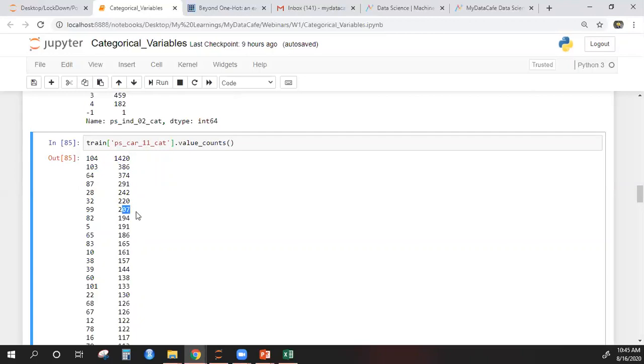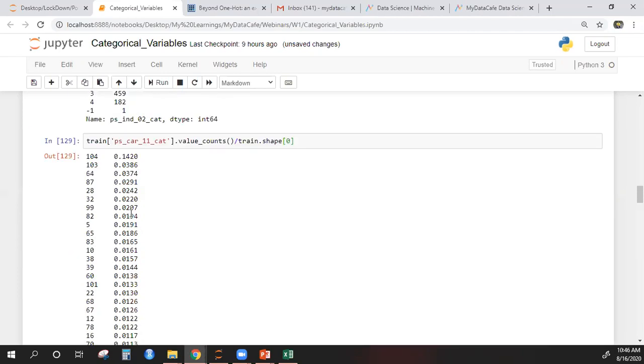This is the frequency. Now, what we generally do, and I used to do this a lot of times earlier, was I used to see which one is present most in the data, and you see this category 104 is present most. Out of 10,000 rows, I can divide it by the total number of rows in the data. The data name is train. Let me divide it by the total number of rows so that I get the proportion instead of the count. So I'll divide it by the total number of rows, which is 10,000, and I run this again. Now I have the proportion.